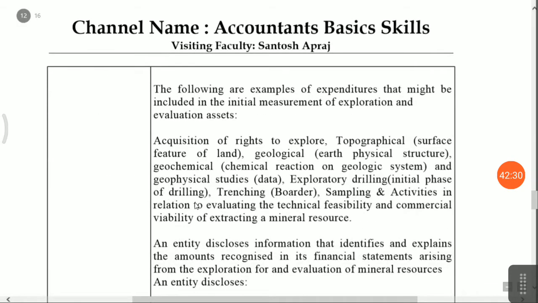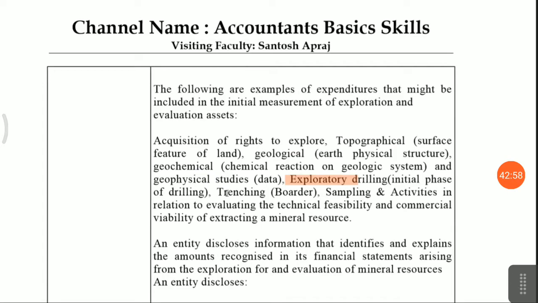I have given the list: topographical expenditures, geological expenditures, geochemical studies, exploratory drilling costs, trenching. These are the costs involved. Then afterward you have to study the risk involved and the marketability involved. Then you have to take permission from the local bodies. Then only you can show it as a fixed asset.